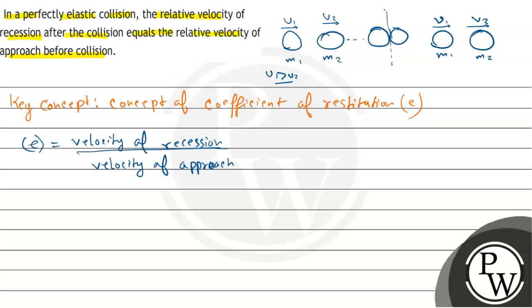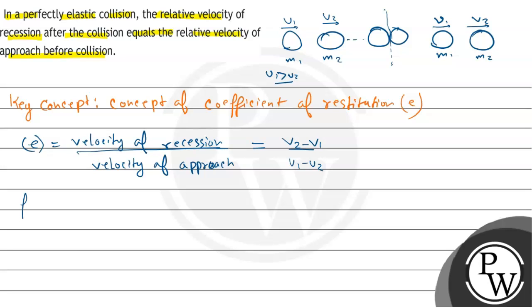right? So इस केस में velocity of recession मतलब velocity of separation कितना होगा? So this will be v2 minus v1, right? As the two masses are moving with v1 and v2. Now the velocity of approach will be u1 minus u2, क्योंकि u1 और u2 वेलोसिटी से ये दोनों पार्टिकल आ रहा है आपस के, और द u1 is greater than u2 so that the collision will happen, right?